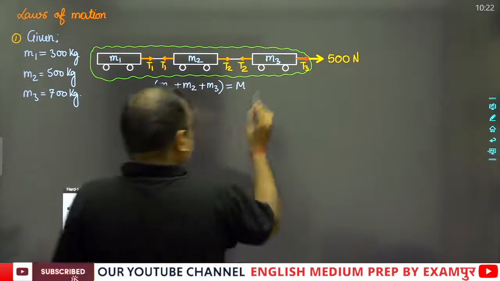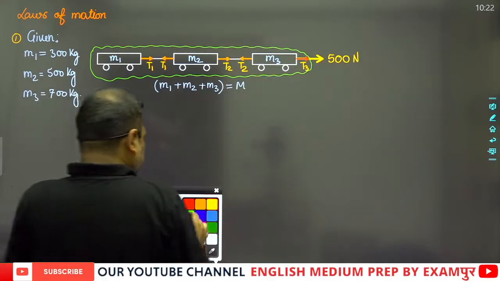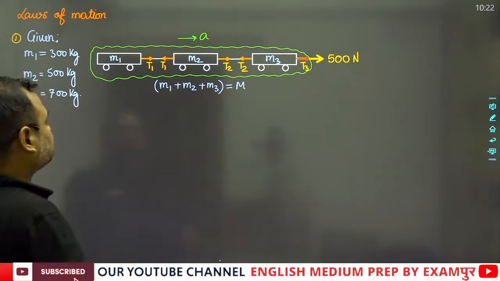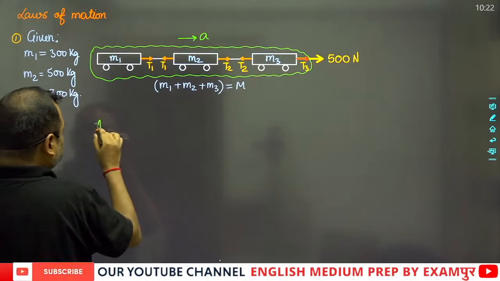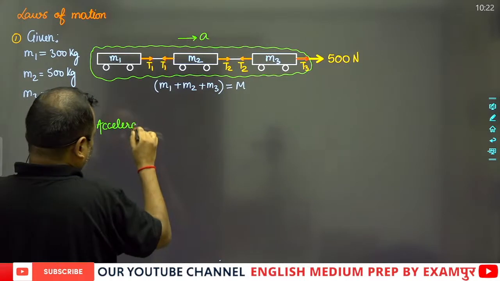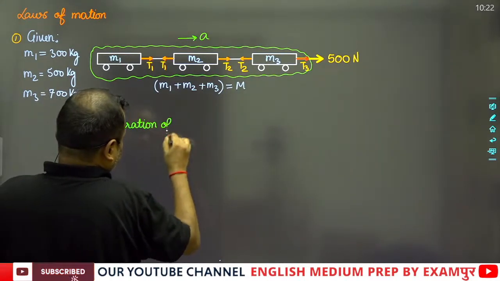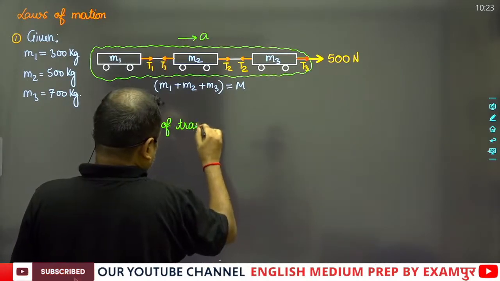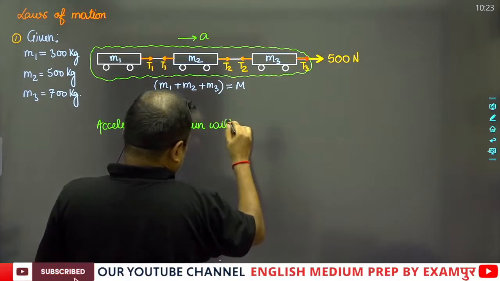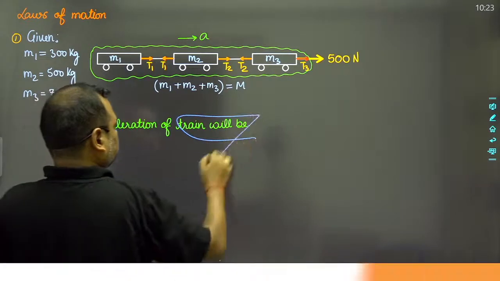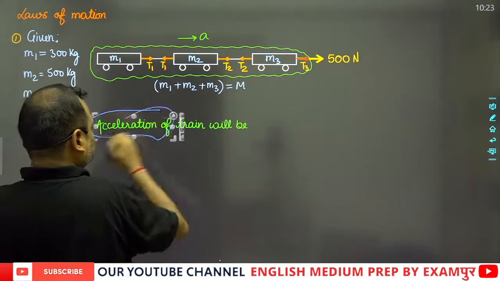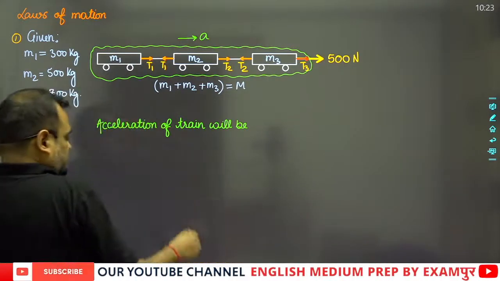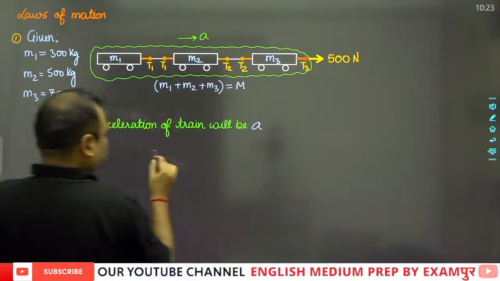Suppose that this is the force acting, and this force produces an acceleration A. According to that, the acceleration of the train will be A. So A will be equal to